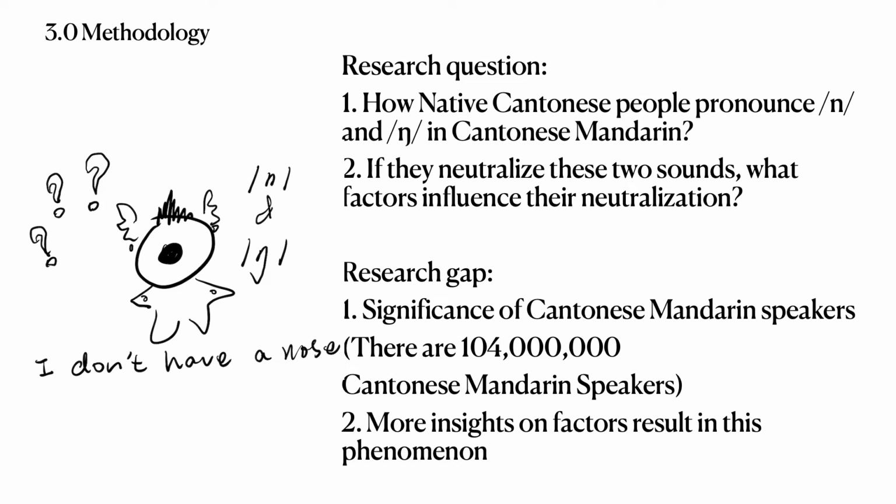Previous research on Cantonese Mandarin is comparatively inadequate compared to other varieties, but this speech community has a population of 104 million people, so I would like to conduct research addressing this specific speech community. So my research questions are, first, how native Cantonese people pronounce alveolar nasal and velar nasal in their Cantonese Mandarin. And second, if they neutralize these two sounds, what factors influence their neutralization?